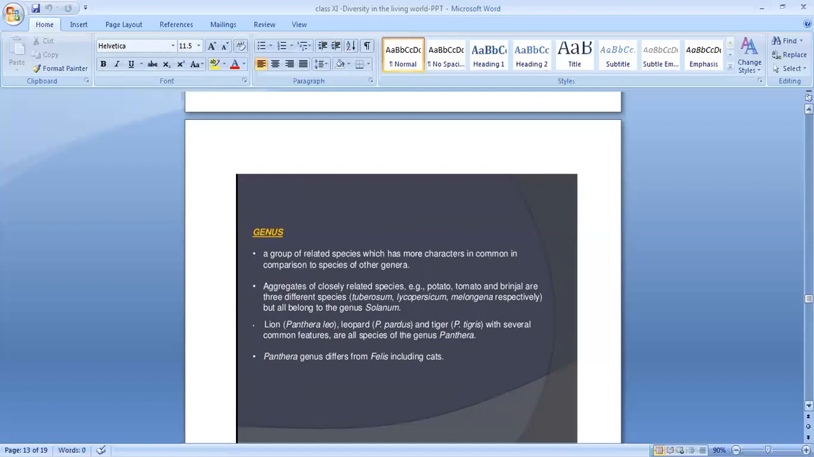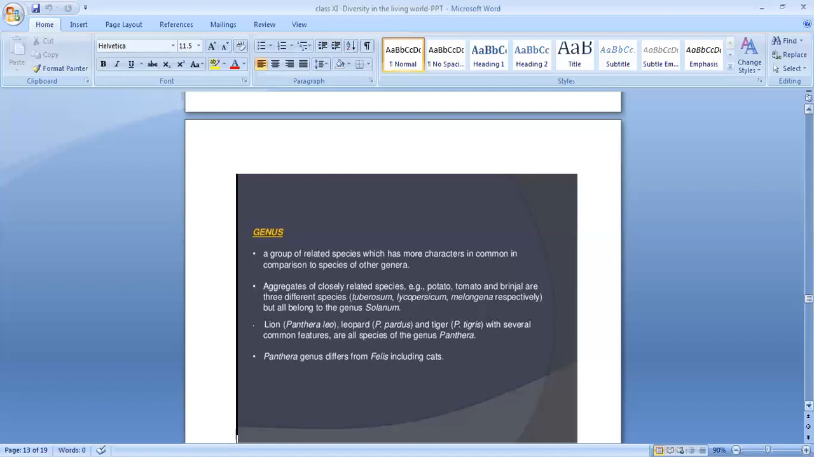So the genus is the same. If you are taking the second example, Panthera leo, lion, Panthera pardus, leopard, Panthera tigris, tiger. Panthera is a genus name that is common, but species names are different. With several common features, all are species of the genus Panthera. Clear? So they are the same genus, but have different species names.